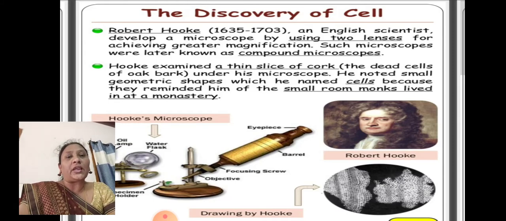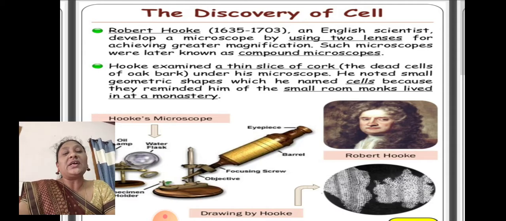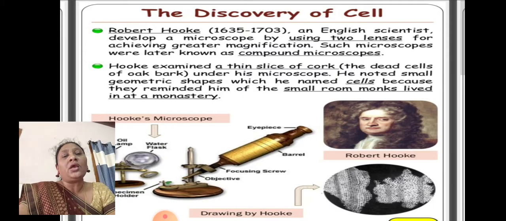He named it cell because they reminded him of the small rooms in which monks live in a monastery. Monks means fathers, preachers. He imagined that shape as a small room. The word for room in Latin is cell. That is the reason he named it a cell.